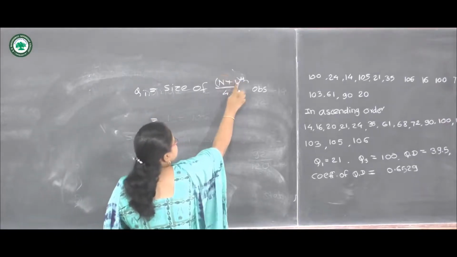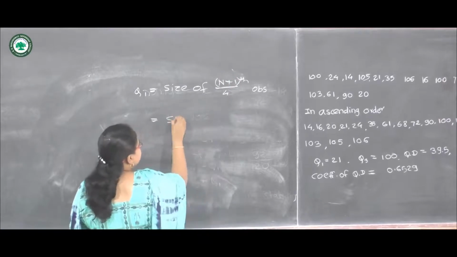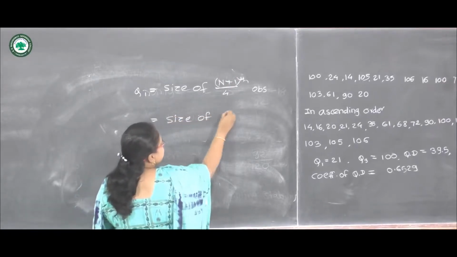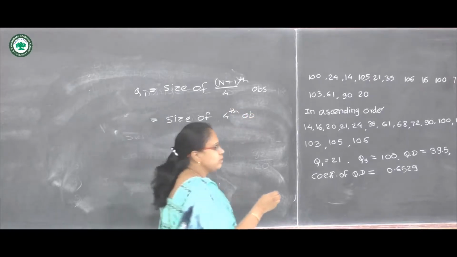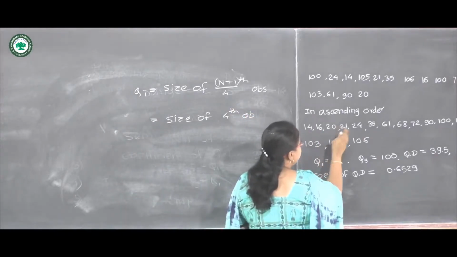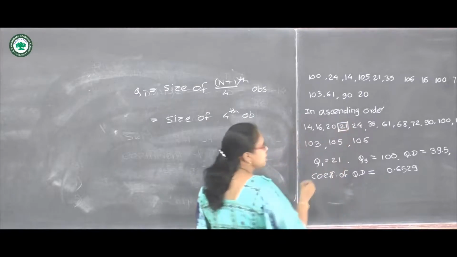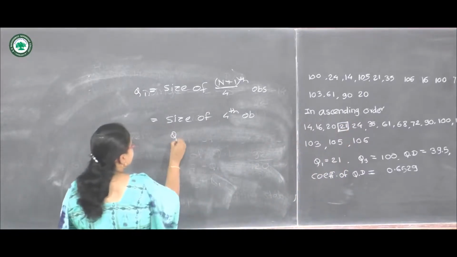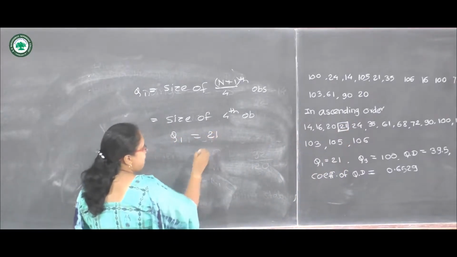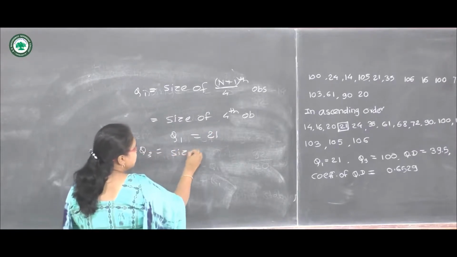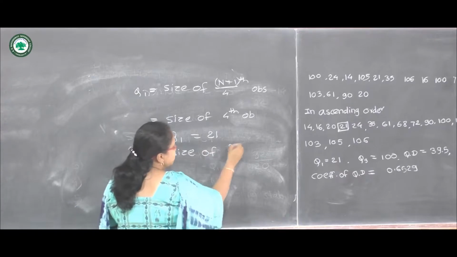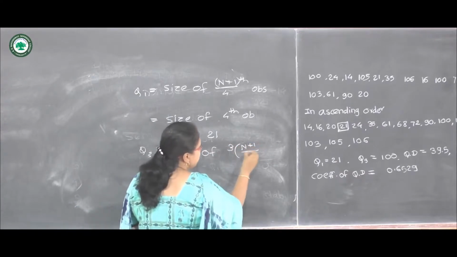So 15 plus 1, 16 upon 4, which is the size of the 4th observation in the data. So look here, 1, 2, 3 and 4. So this is the first quartile. So Q1 is 21.